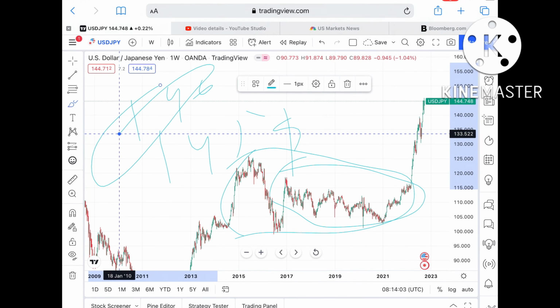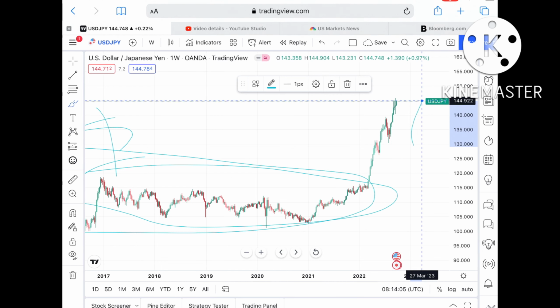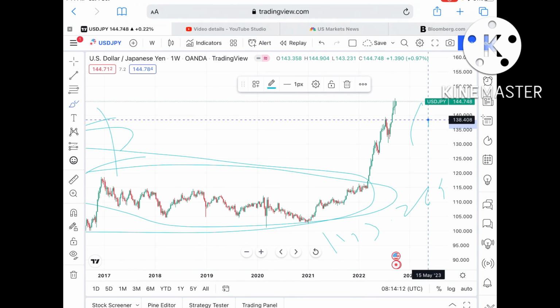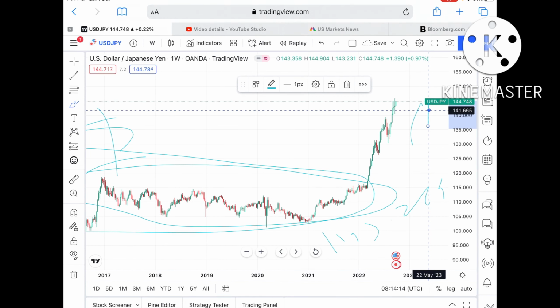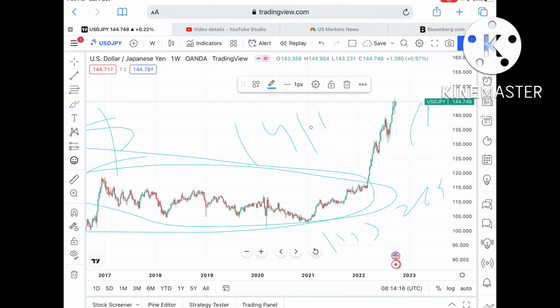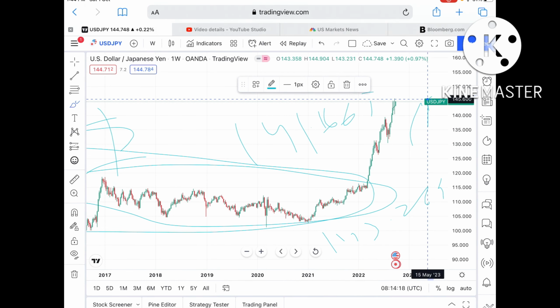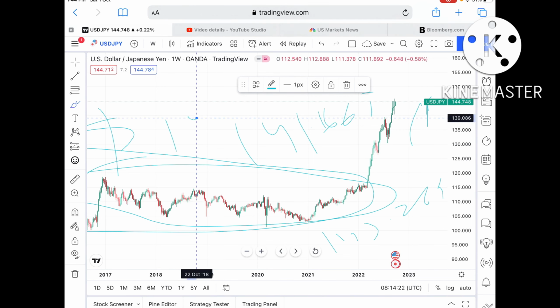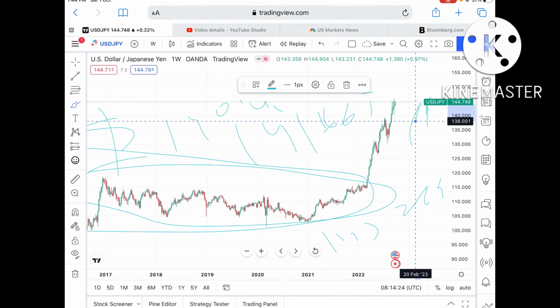Now if the price didn't sustain this particular level, I'll explain you. If the price didn't sustain this particular level, we can see it can come down again to a level of $143.269, and from there we can see it can move further low towards a level of $141.665. Okay, and if that also didn't sustain, then we can see it can move further low towards a level of $140.443, and from there we can see it can move further down towards a level of 137.